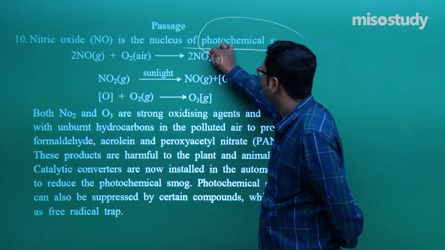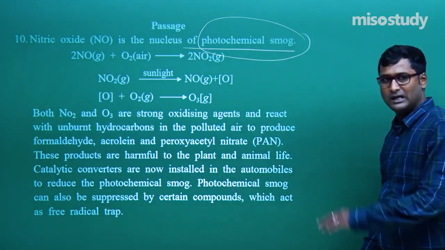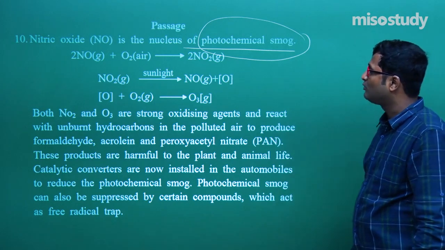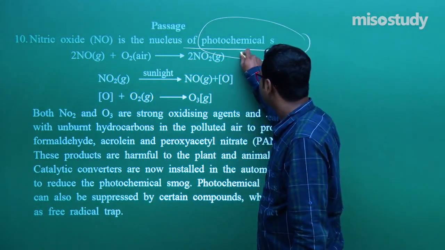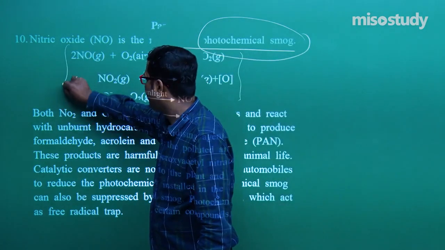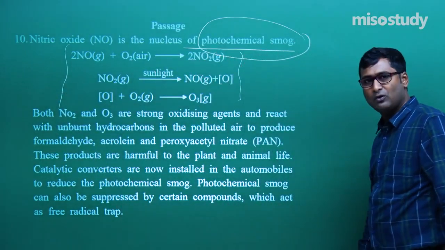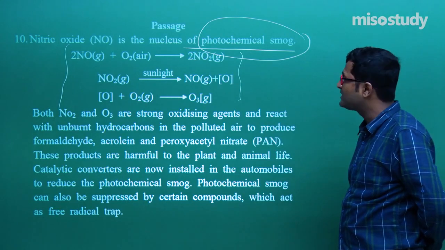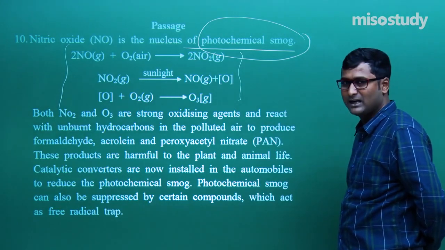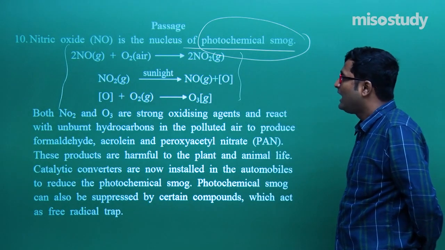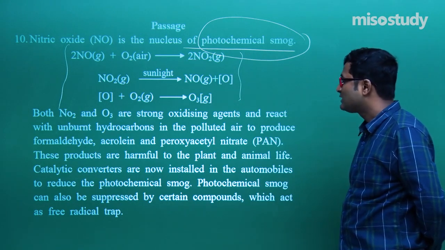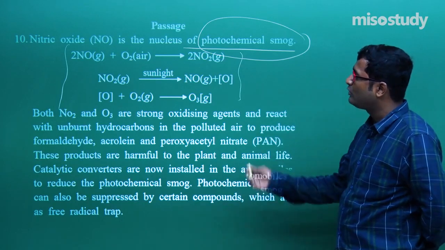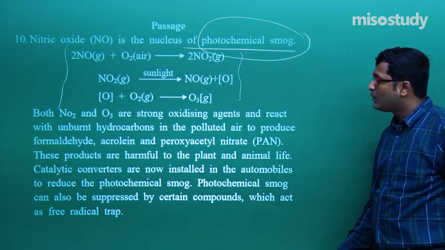It is given here photochemical smog, nitric oxide. Now watch the reaction carefully. I have taken this question because it is just a revision type, that is the photochemical smog. 2NO plus O2 gives 2NO2. NO2 in presence of sunlight gives NO plus active oxygen, you can say nascent oxygen, and oxygen plus O2 gives O3. That is the photochemical exposure involving ozone and NO. Clear to you?